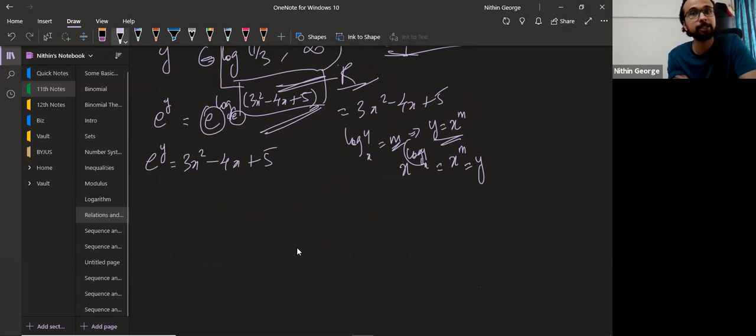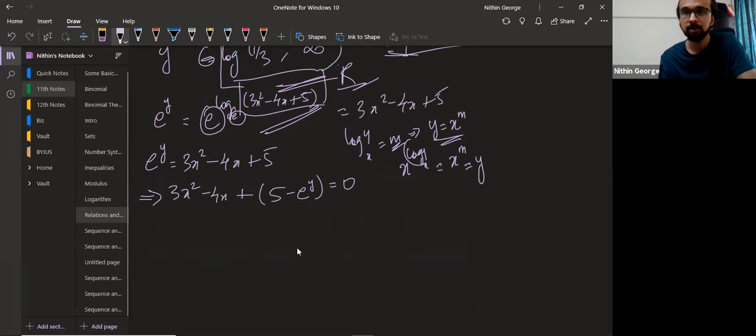But my task was to express x in terms of y. How do I do that? How do I go about that? I will rewrite this quadratic. 3x square minus 4x plus 5 minus e power y equal to 0. What do I have here now? It's a quadratic where I'm taking e power y into the constant term.